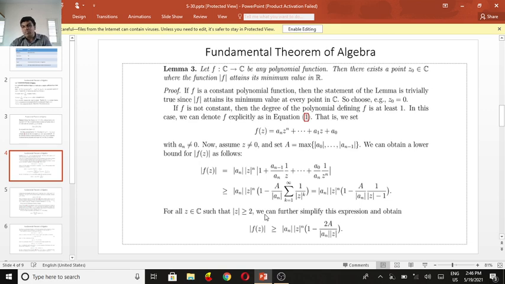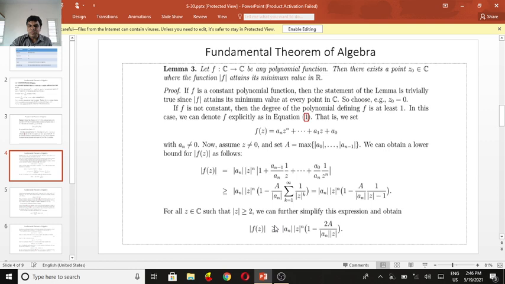We can further simplify these expressions and obtain that the absolute value of f of z is greater than or equal to the absolute value of a_n, z^n times 1 minus 2 times A divided by the absolute value of a_n times the absolute value of z.